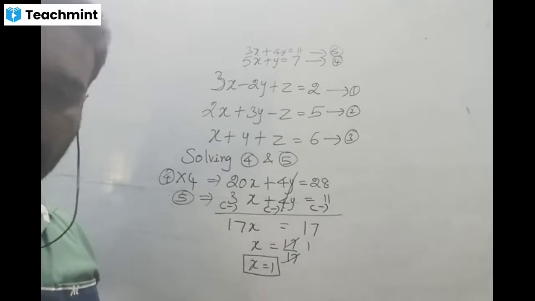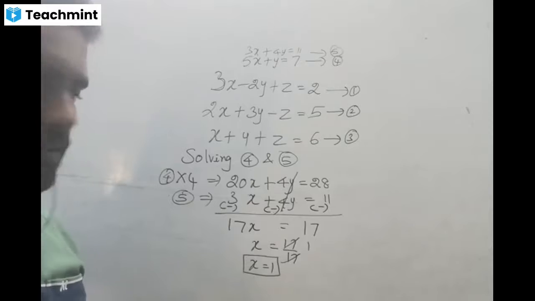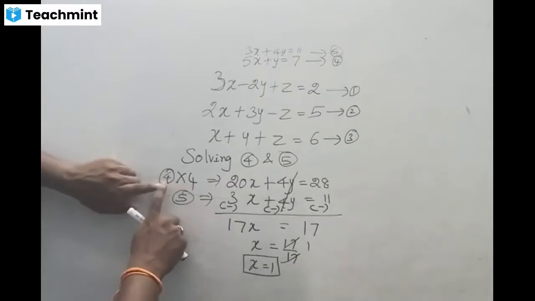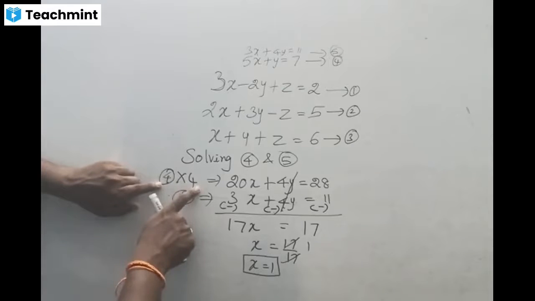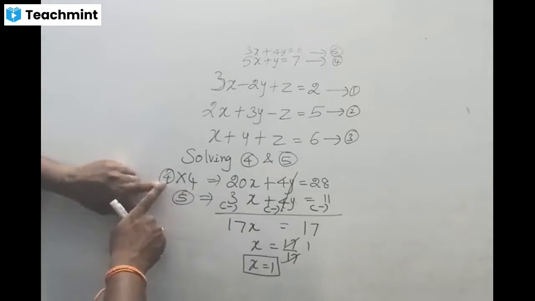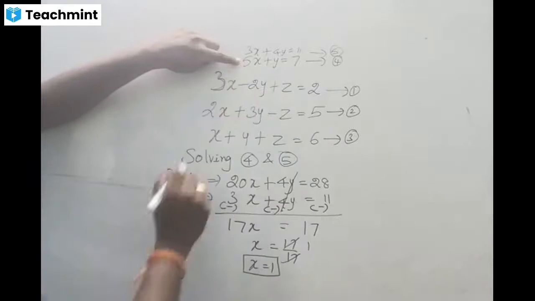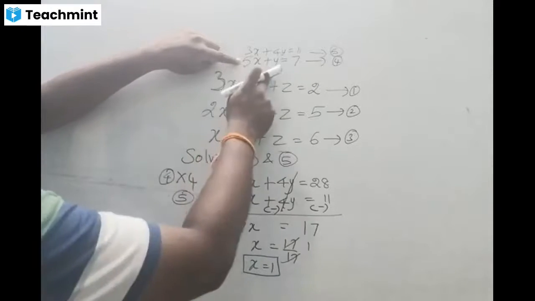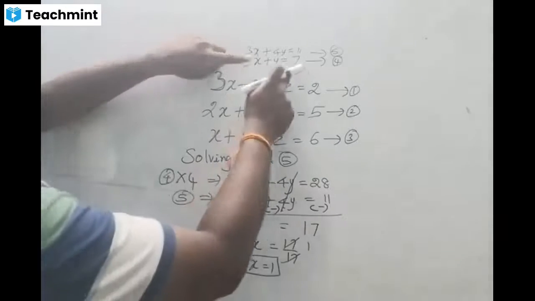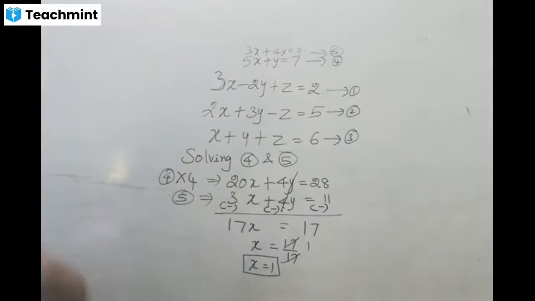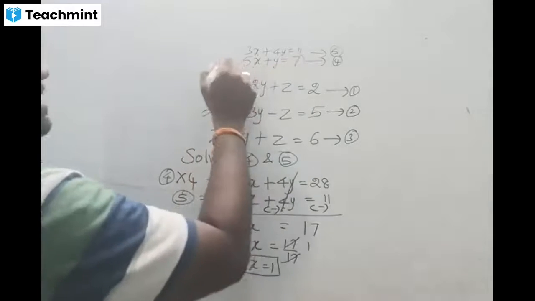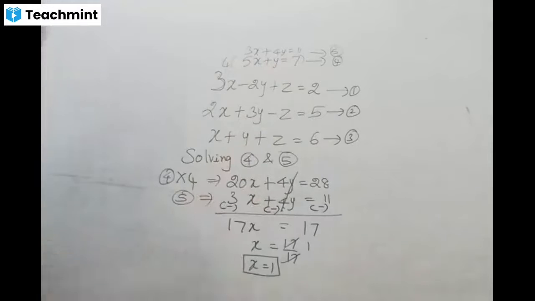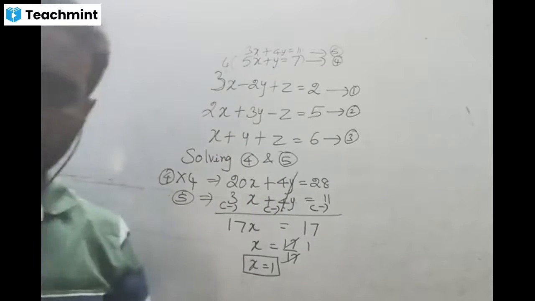Yeah, ask me. How did 4 into 4 equal to 20x come? Yeah, 20x. We have to multiply this 4 into the entire equation 4. What is equation 4 here? 5x. So multiply 4, 5, 20. X comes as it is. And 4 into y, 4y. And 4 into 7, 28. So we have to multiply 4 in the entire equation. 4 5s are 20, 4 into y, 4y, 4 7s are 28. Okay. Super.